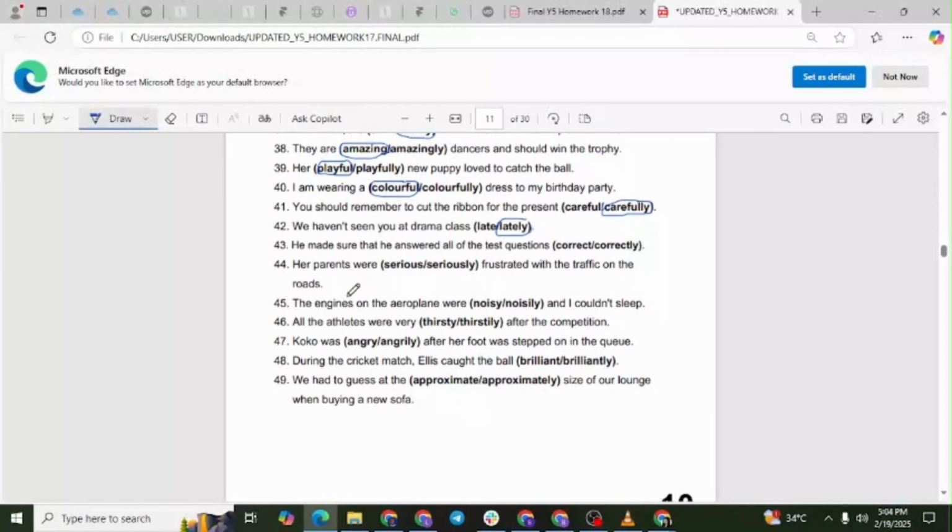Question number 43. He made sure that he answered all of the test questions correctly. Explanation. Correctly is an adverb modifying answered. Correct is an adjective and would not fit in this sentence.